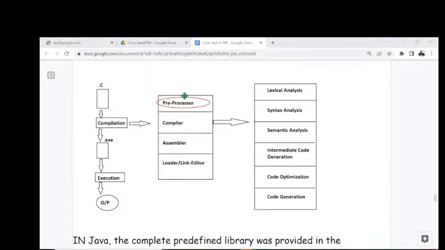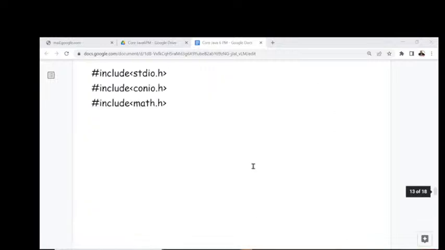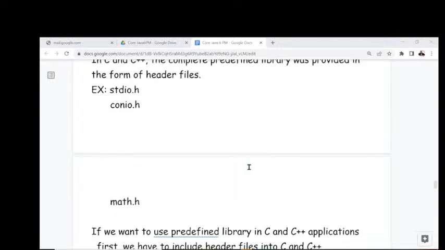Here the preprocessor exists. Preprocessor is the first phase inside the compilation. That is our recognition clearly. Next, we have the discussion about the compiler. Compiler internally contains 6 phases. What are the 6 phases? Lexical analysis, syntax analysis, semantic analysis, intermediate code generation, code optimization, then code generation. These are the overall steps. Okay, fine.